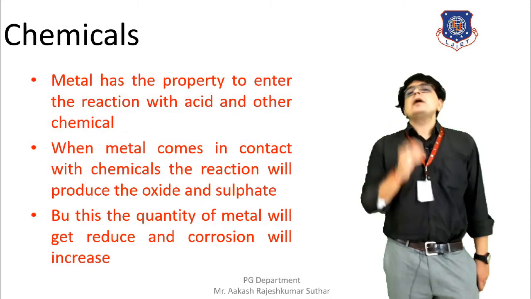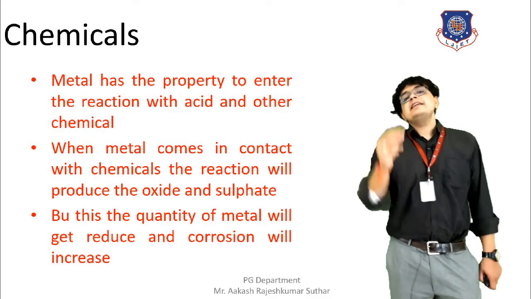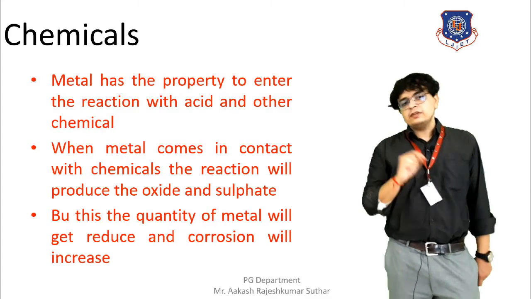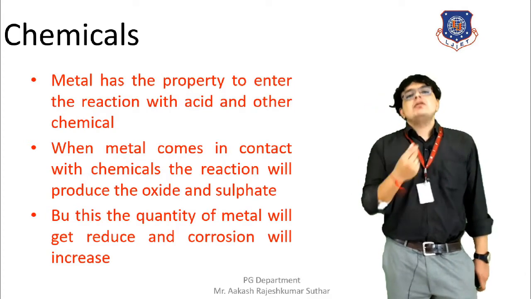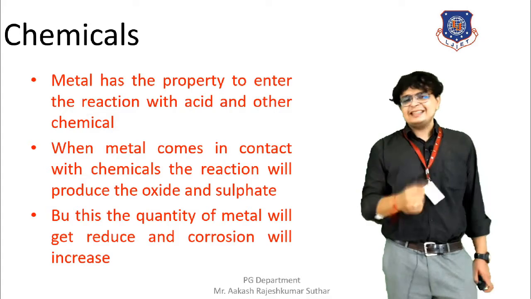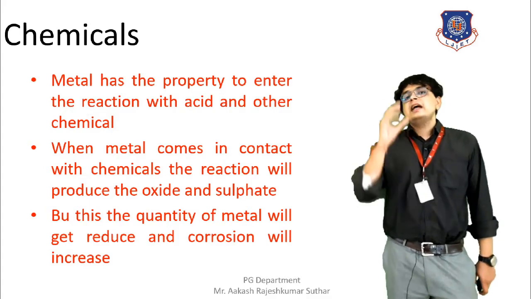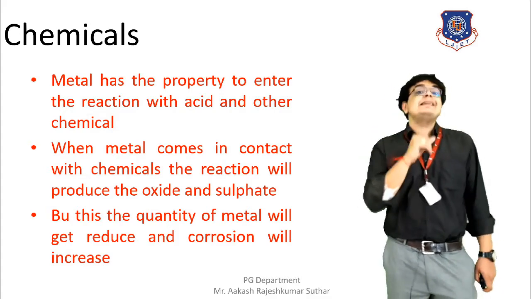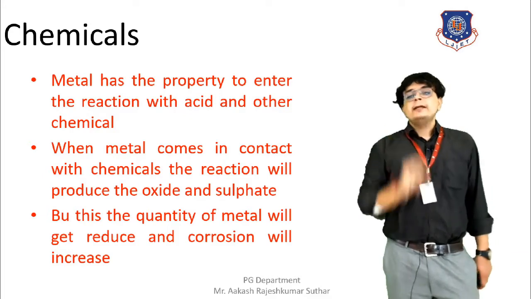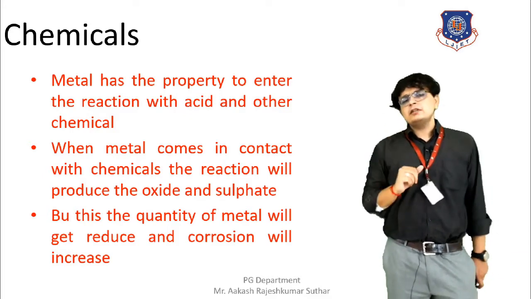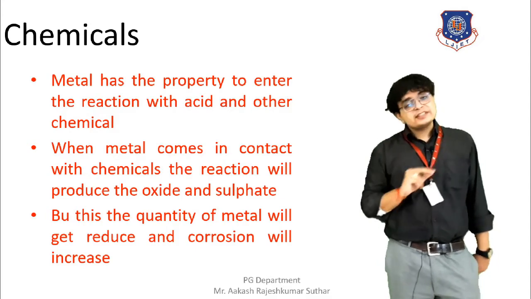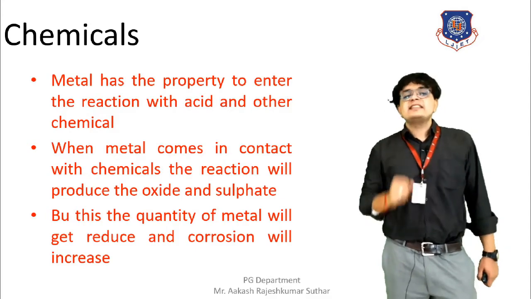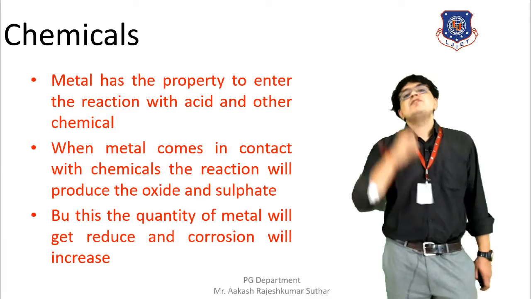Metals have a property that they will enter into a reaction, and as a result some output will be found. Once the acid or other chemicals come in contact with the metal, they react with the metal, and because of this chemical reaction, oxides and sulfates will be formed.